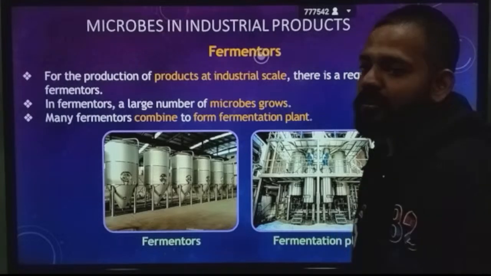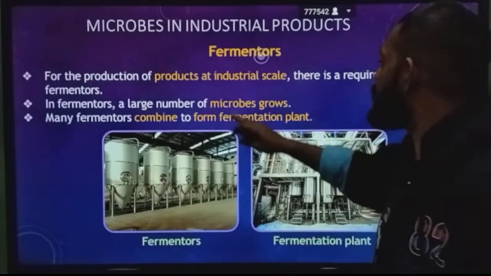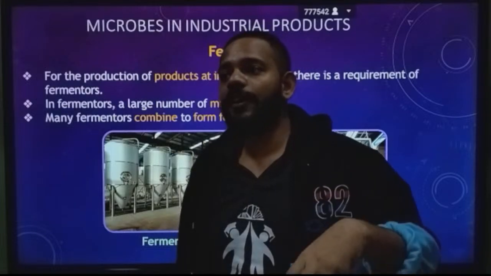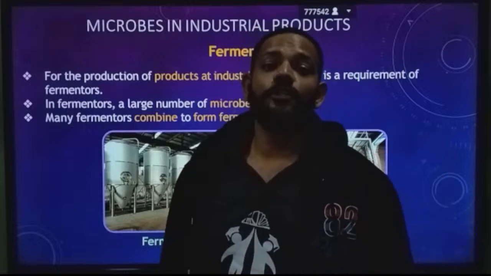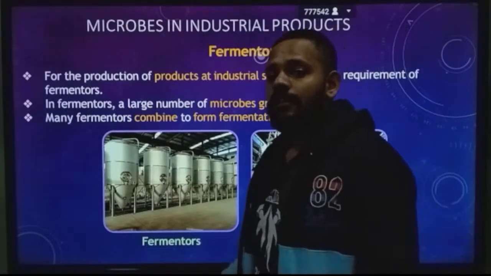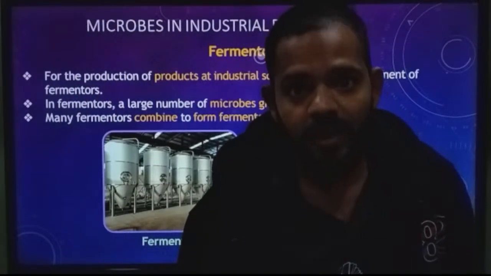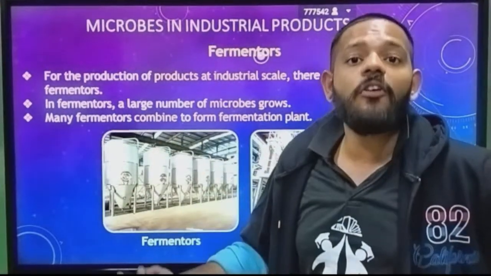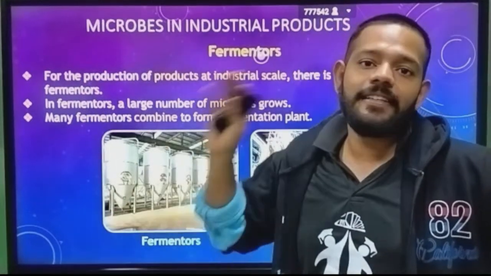The first thing which we are going to study in this part is fermenters. For the production of products at industrial scale there is a requirement of fermenters. When you are going for a race, you need a car. When you are going to play cricket, you need bat and ball. Simultaneously, when you are using microbes at a very large level, then you require fermenters. Fermenter is that thing in which you increase the quantity of microbes. You have a small amount, you add that in the fermenter, and it will increase the quantity.